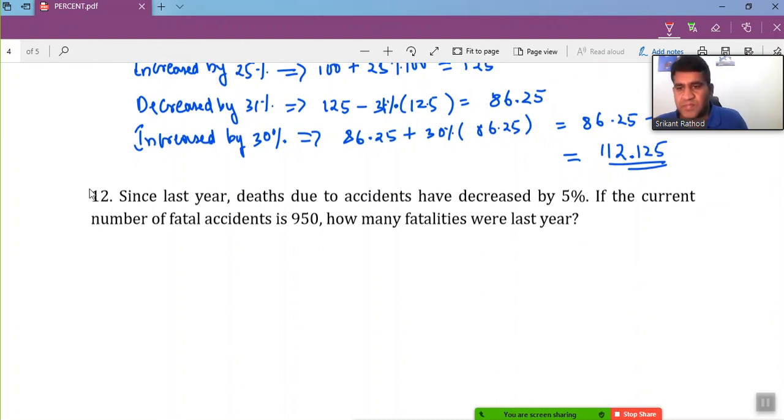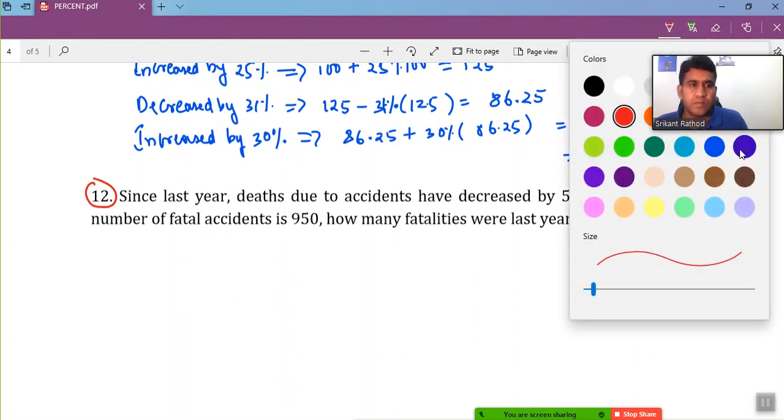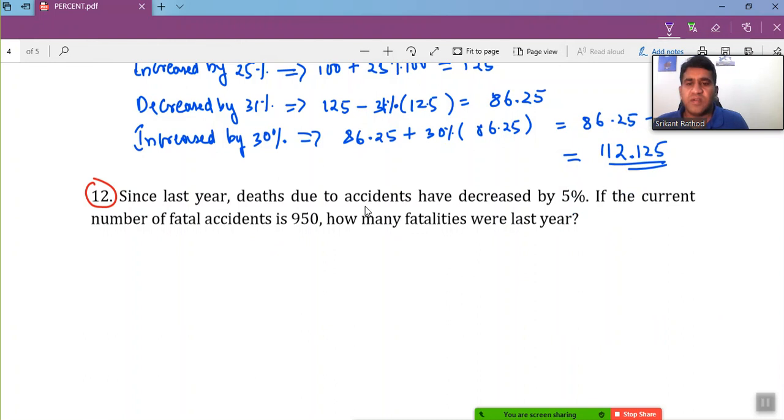Okay, let's take another question here. Since last year, deaths due to accidents have decreased by 5%. If the current number of fatal accidents is 950, how many fatalities were there last year? So last year the accidents decreased by 5%, and the current value 950 represents the 5% decrease of my original value. So how many accidents were there last year?